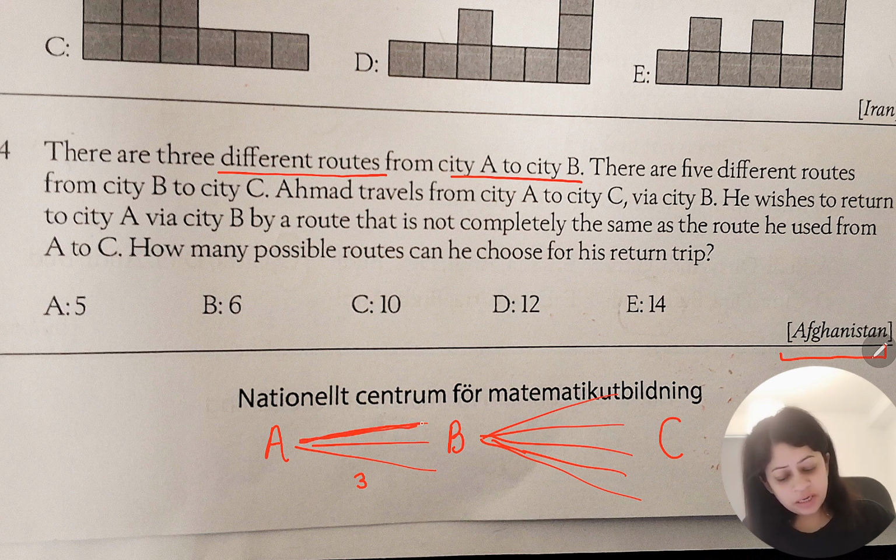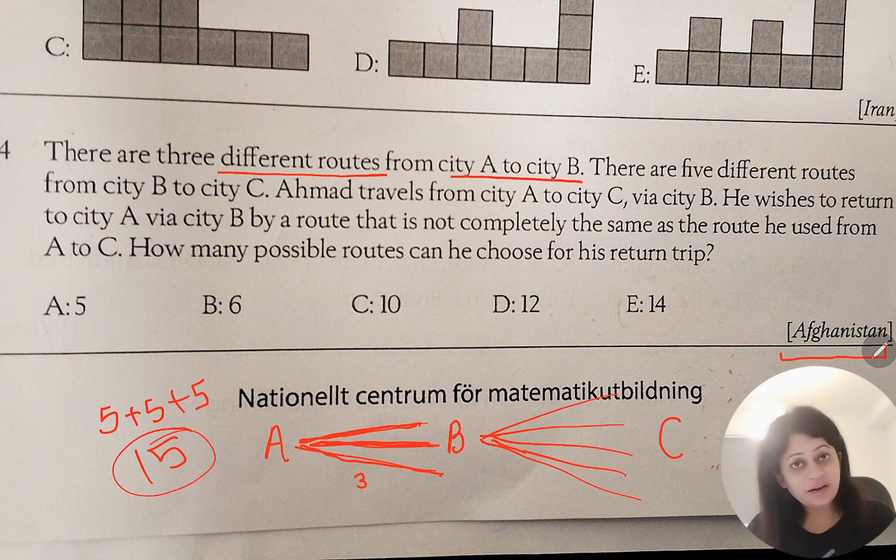Okay. After taking the first route, he has five options. Five. Suppose he takes the second route, this one A to B, then also he has five options, another five. Suppose he takes the third route, then he has five options. So total there are 15 routes, right? Or you can say 3 times 5, he has 15 routes.